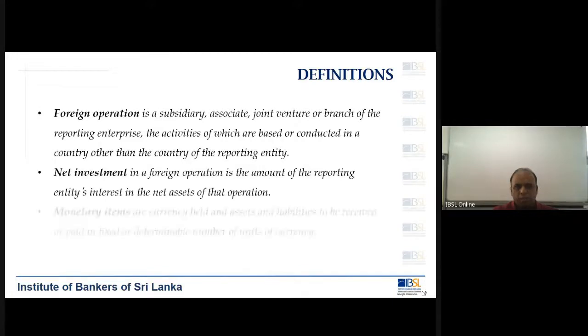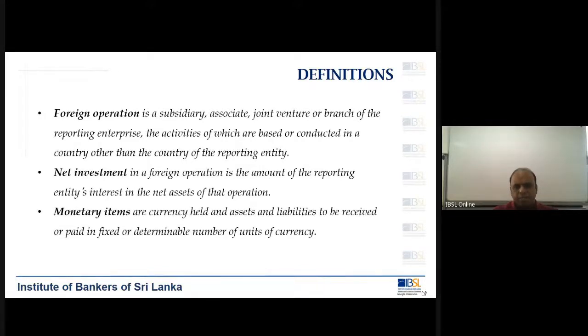Right. Then we also have foreign operation, net investment, and monetary items. Now, foreign operation is a subsidiary, associate, joint venture, likewise. Now, say for example, you have a company here, and similarly, you have another company in US, which is part of your operation. So the company that you have in US is called a foreign operation, and it becomes a subsidiary of your company, obviously. Okay. Then what you call by net investment in a foreign operation is the amount of the reporting entity's interest in the net assets of that operation.